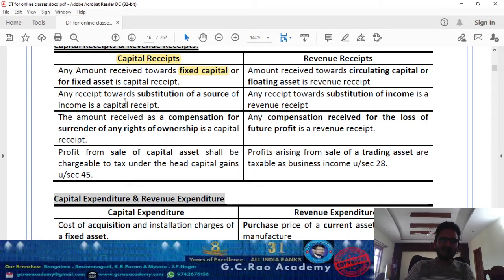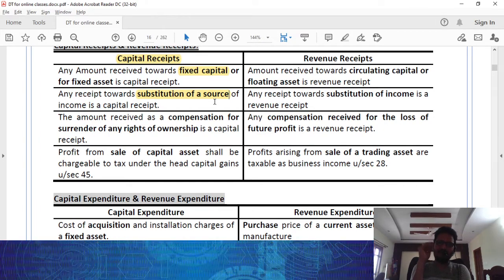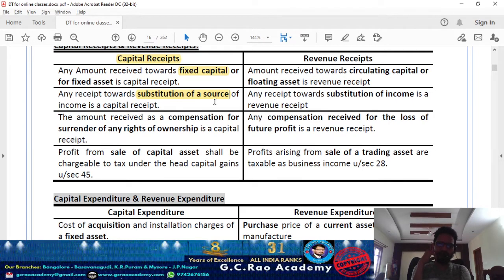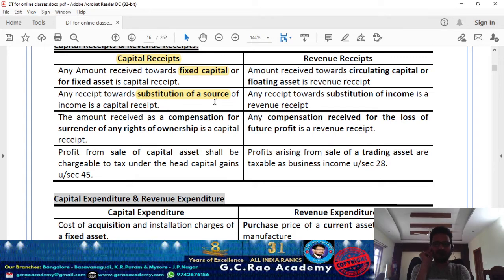And again, any receipt towards substitution of a source of income, basically a non-competency fee. Otherwise, look at voluntary retirement compensation. My retirement age is 60, but at the age of 40, I'm opting for voluntary retirement. Now I'm receiving voluntary retirement compensation from my employer. Let's say I got 1 crore. That 1 crore I'm getting by surrendering my future right to receive salary income. For the next 20 years, I'm entitled to receive salary, but by sacrificing that right, I'm getting this payment. So I'm losing a source of income and for that I'm paid a lump sum compensation. So any amount received for substituting a permanent source of income is a capital receipt.